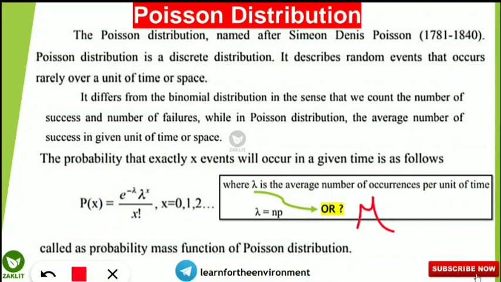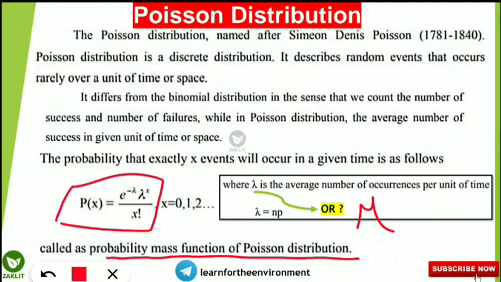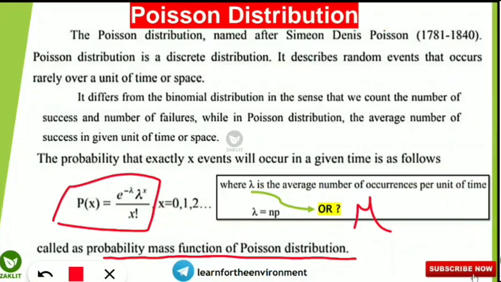So this is called the probability mass function of the Poisson distribution. This is the formula: P(x) is equal to e to the power minus lambda, lambda to the power x by x factorial, and lambda can sometimes be written as mu also. Now let's solve a question from the UGC NET environmental science paper for this concept, that is Poisson's distribution.